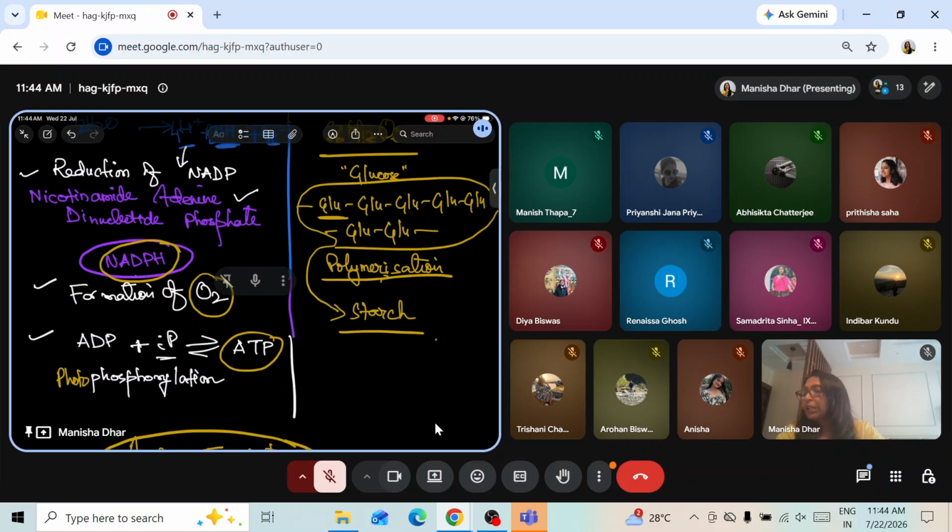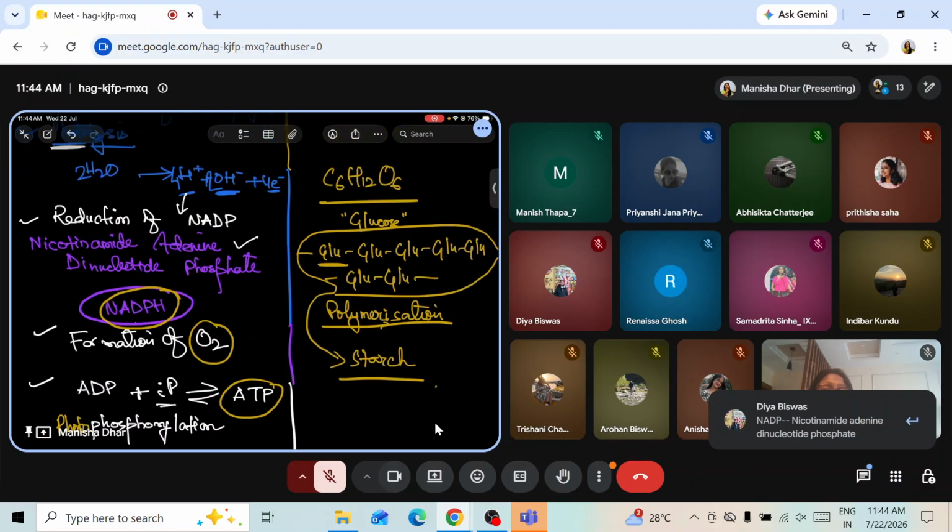Now that was about hydrogen and next we have this. And one more thing, whenever we are writing the full forms, make sure the first alphabet is capital in all cases. Nicotinamide N capital, adenine A capital, dinucleotide D capital, phosphate P capital. We should write that way. Okay? Done? I pass on to the next part.